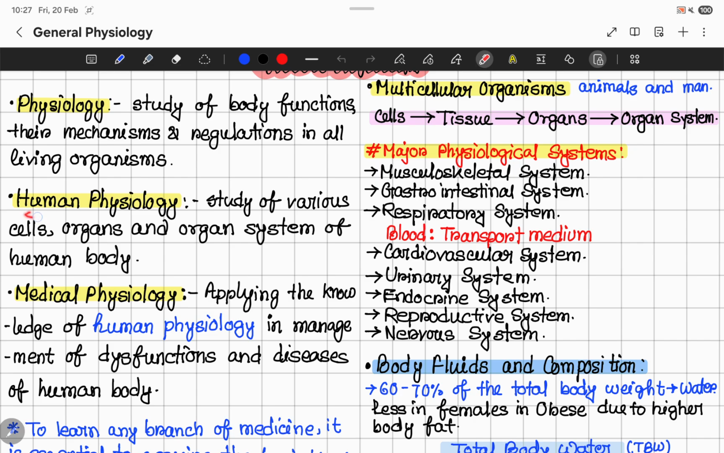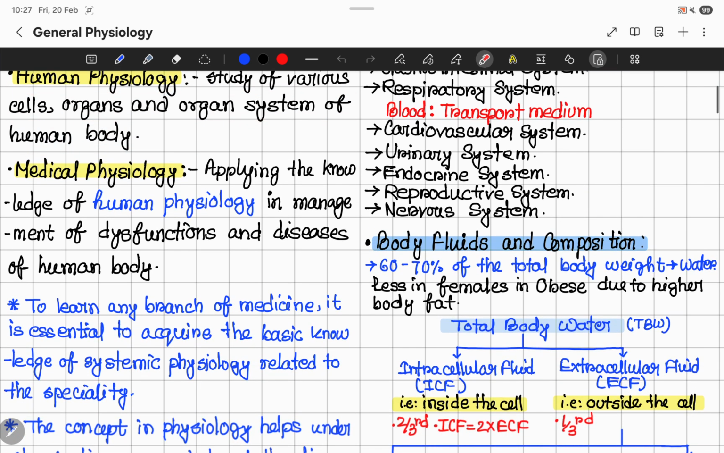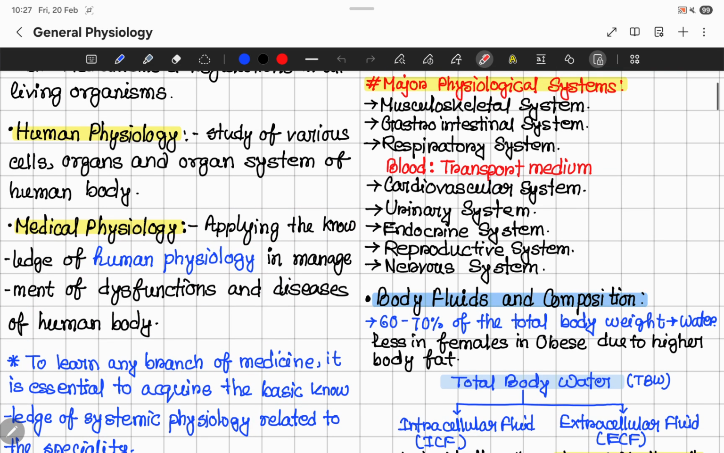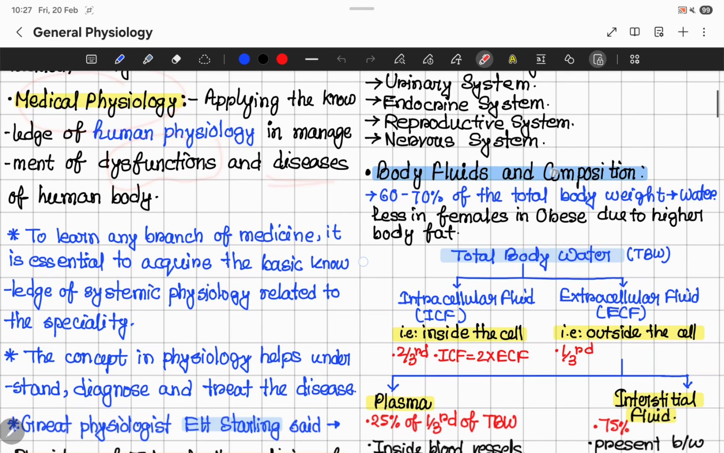Now, what is human physiology? Human physiology is the study of various cells, organs, and organ systems of the human body. Now, medical physiology. Medical physiology is applying the knowledge of human physiology in management of dysfunctions and diseases of the human body. So, if you gather knowledge from human physiology and apply that knowledge in management of dysfunctions or diseases, then it is called medical physiology.